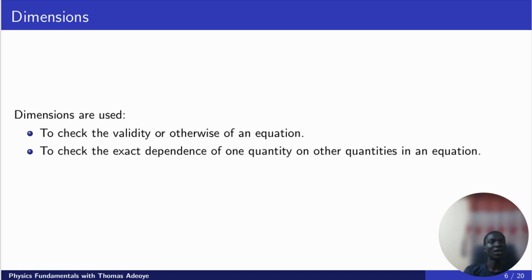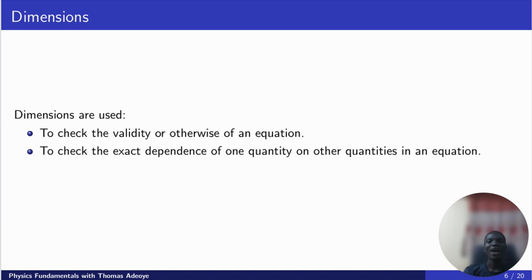So we can use it to check the validity or otherwise of an equation. With the help of dimensional analysis, we can get to know if a particular equation is valid.